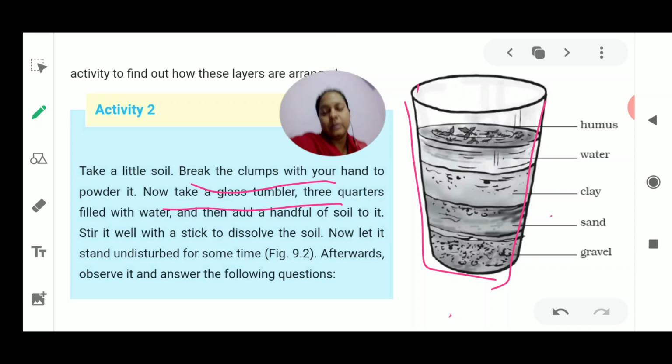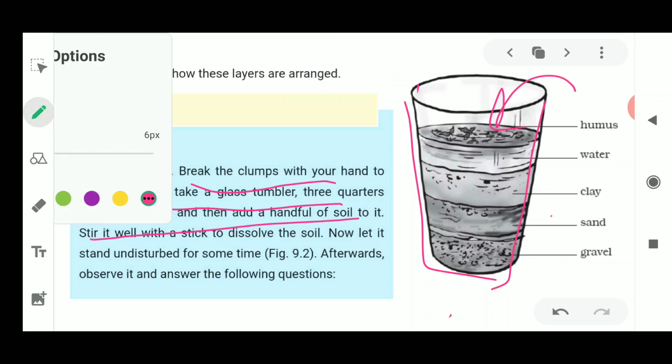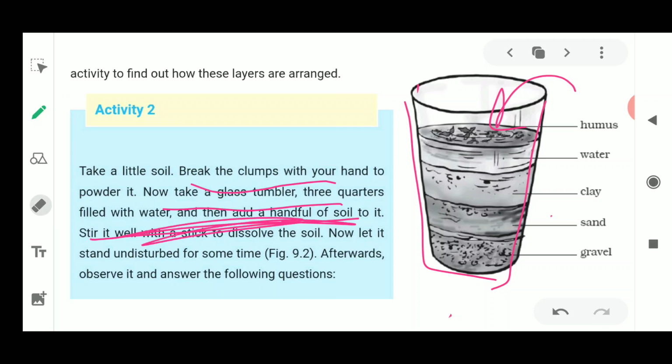Why do you have to fill it 3/4 with water? Because you have taken some soil and it needs to be stirred. So you will add some amount of water and stir this properly. After stirring, what will you see? There could be various lumps which are being formed, and they will be in powdered form. Once it is dissolved properly, you will stir this up and keep it for some time. After some time you will observe, and you have to give the answers for the question.